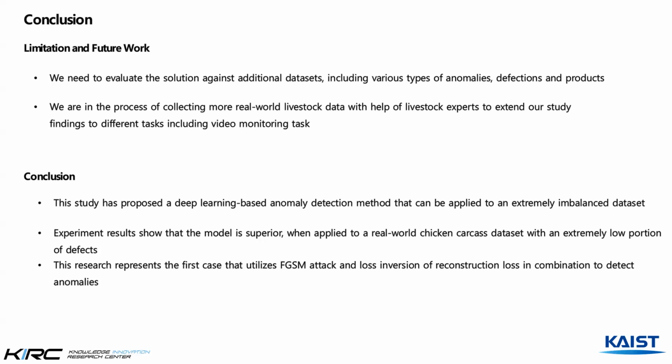And then the conclusion of our research is as follows. This study proposed a deep learning-based anomaly detection method for an extremely imbalanced dataset for livestock quality control. By using FGSM attack and loss inversion, we suggest a data-efficient and noise-resilient anomaly detection model for extremely imbalanced datasets in livestock. Experiment results showed that the model outperformed on the raw chicken carcass dataset with an extremely low portion of defects. So we hope this research will contribute to introducing visual defect detection in livestock operations with extremely imbalanced datasets.